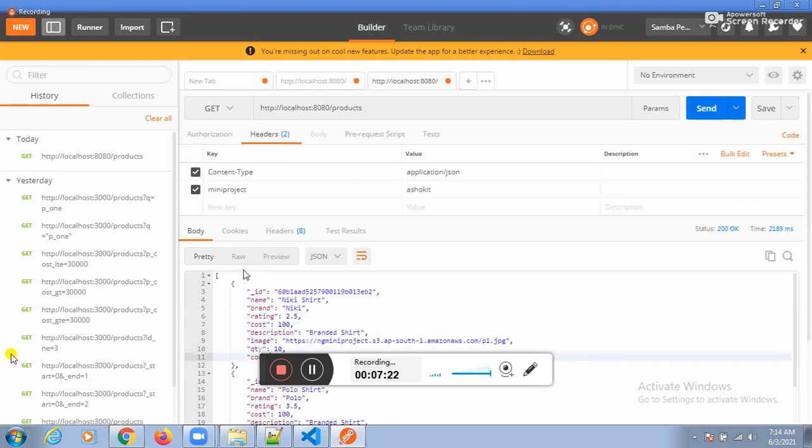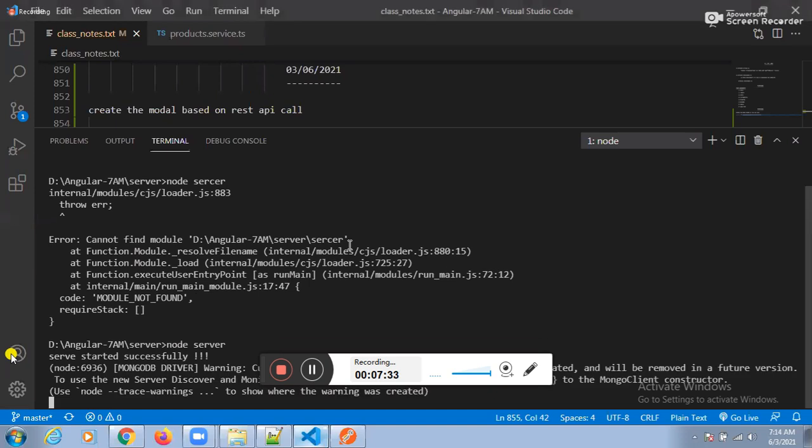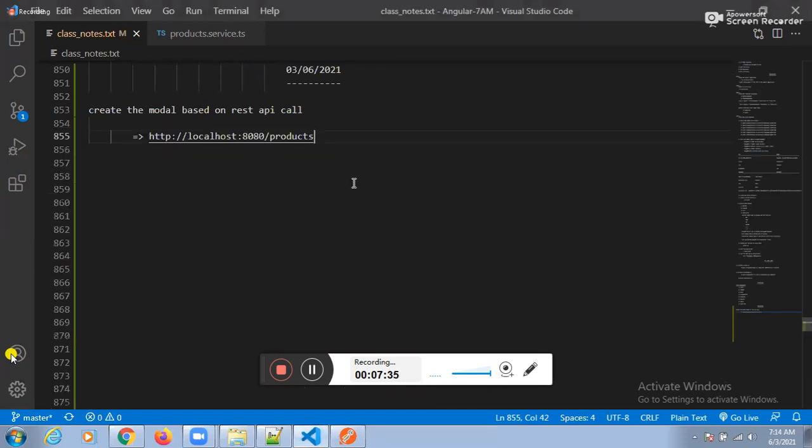So, can I prepare one interface based on the response? Can I prepare one POSO class based on the response? Yes, sir. Let me create it here. We need to create it. How can I create it here?